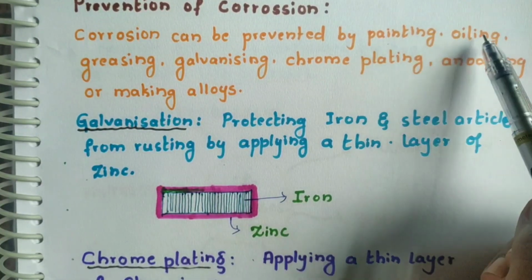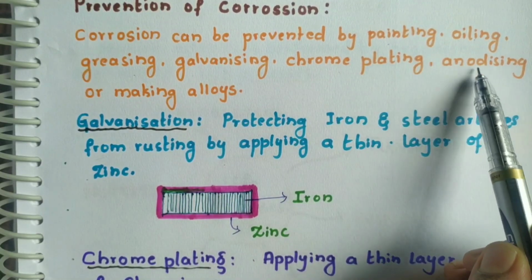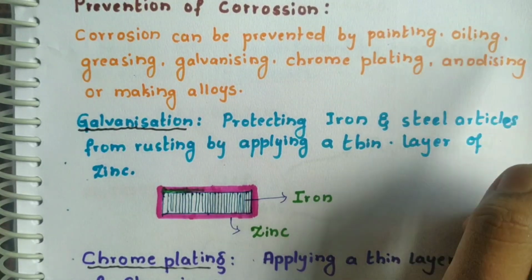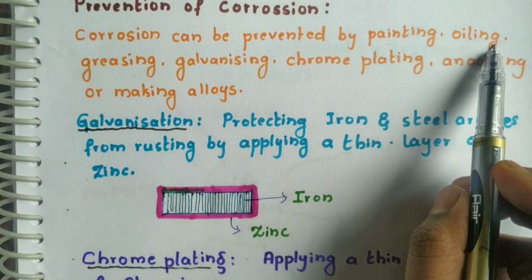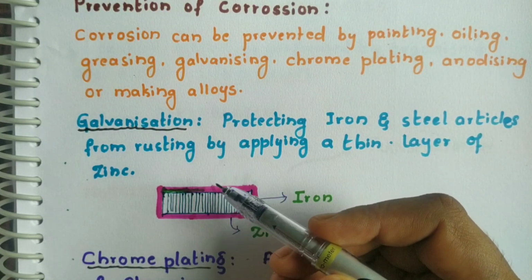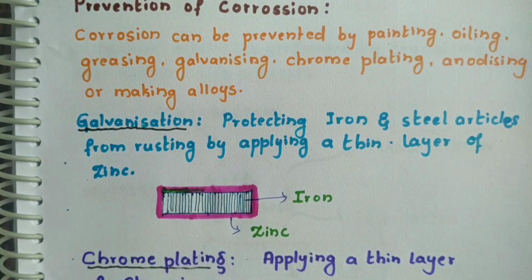Either by painting, oiling, greasing, galvanizing, chrome plating and anodizing, or making alloys. See, by applying paint, oil, grease, galvanizing, chrome plating, these are the methods in which we prevent the exposure of metal towards their surroundings.